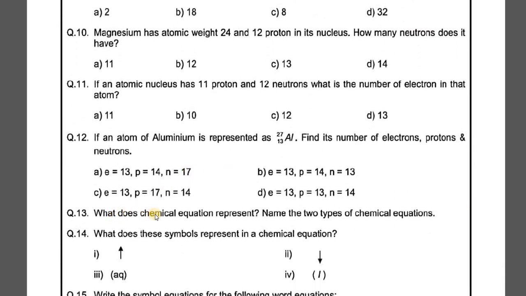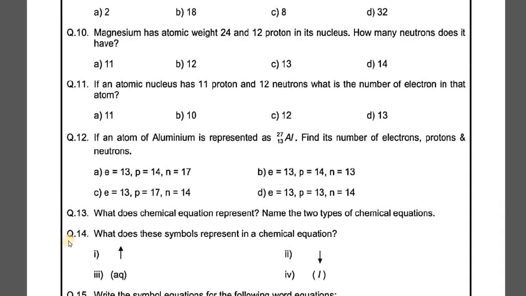Okay, question number 13. What does the chemical equation represent, and name the two types of chemical equations. The chemical equation represents the reactants and the products, which means what are the substances which are reacting with each other and what are the new substances which are formed. That is represented with the help of a chemical equation. The two types of chemical equation are the word equation and the symbol equation. So you just have to write down the names of these two.